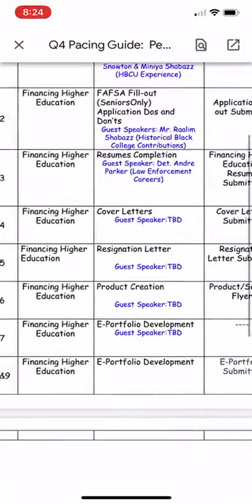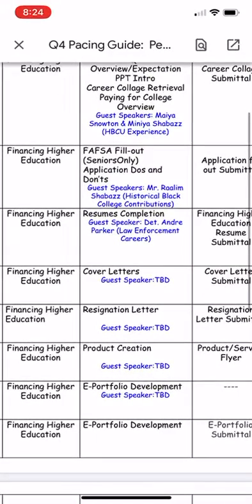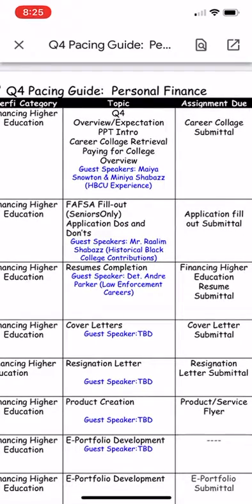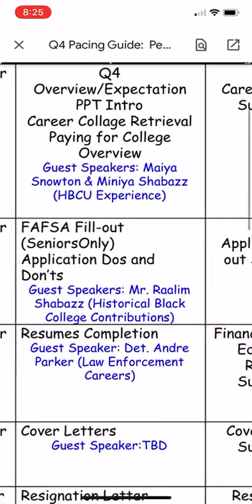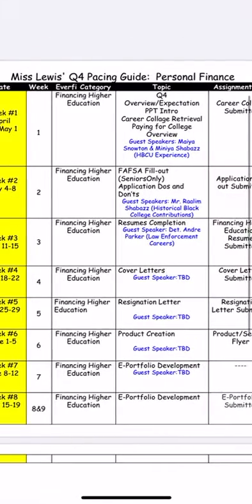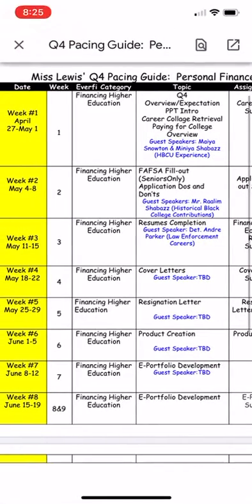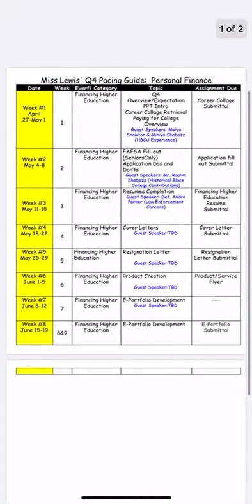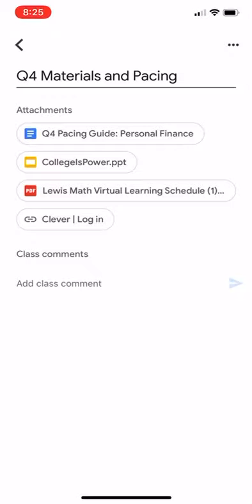In blue, you also see guest speakers. I will have one guest speaker per week. This week, on Thursday, we have Mania Shabazz and Maya Snowden, who will be talking about the HBCU experience. They're going to talk for about 10 to 15 minutes, and then you all can ask them questions for the remainder of the Zoom period. So that was that.